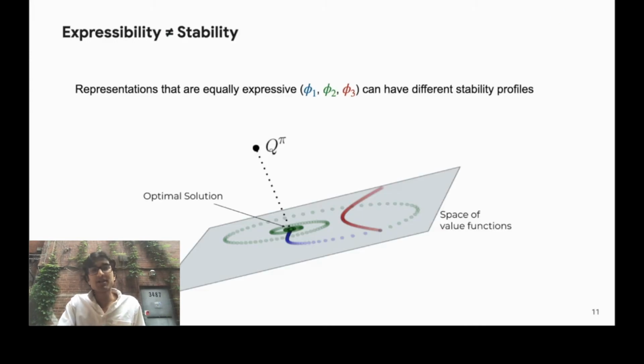Our first important discovery through our analysis is that how a representation is parameterized can actually affect stability. We can have two representations that express exactly the same set of value functions, but where one diverges and is unstable, whereas the other one is stable. This picture shows an example where all three representations, blue, green, and red, all represent exactly the same space of value functions. They're equally expressive, but the red representation is unstable, whereas the other two are not.